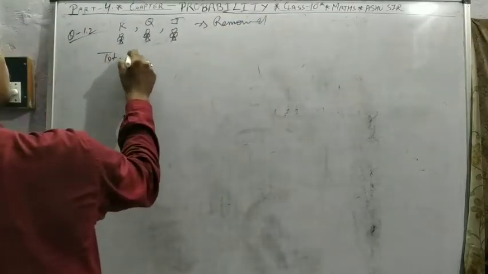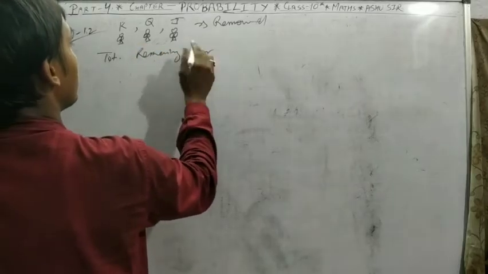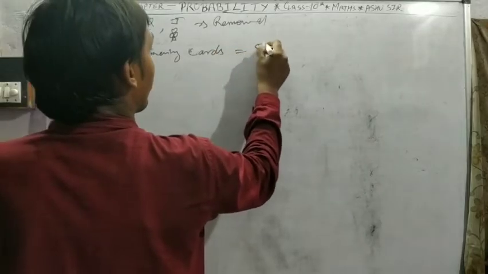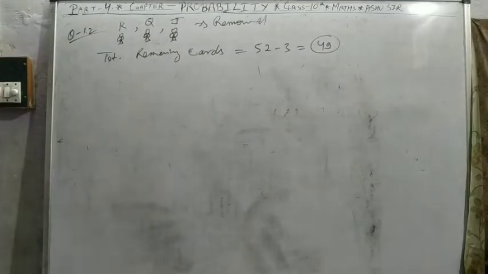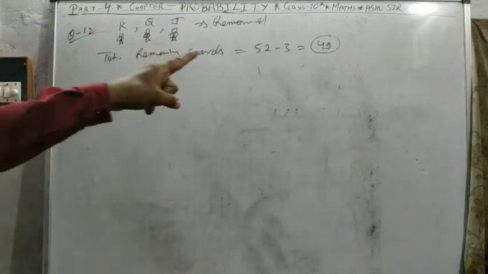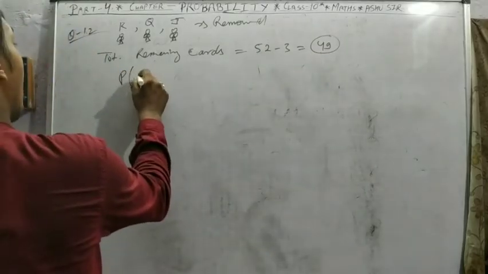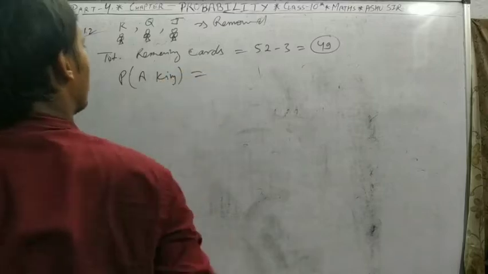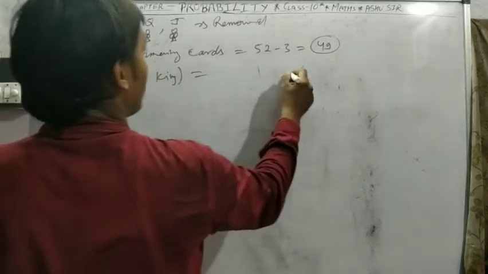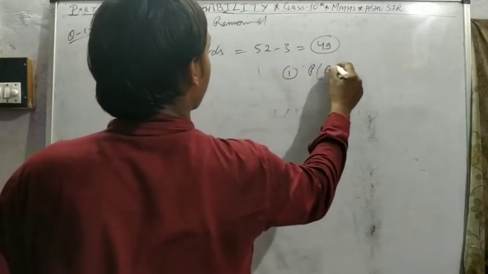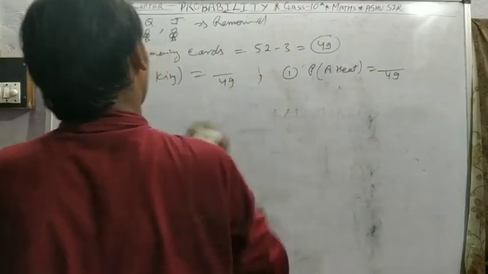So the total remaining cards: 52 minus 3, 49 cards. Means now the pack has 49 cards. Find the probability of a heart, and find the probability of a king. So upon 49, there is no change.